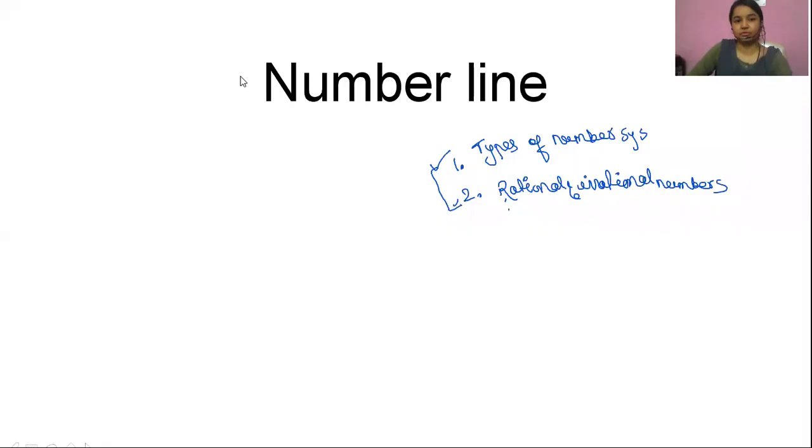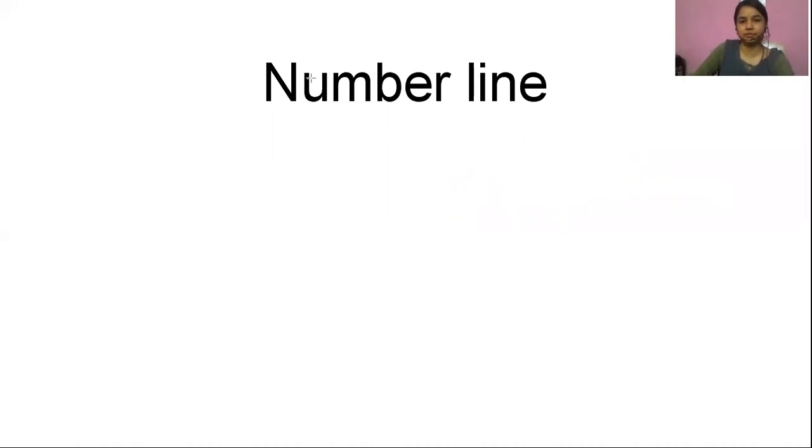So now, here we'll take one example of a number line in order to understand it in a better way. So let's say this is a number line, right? So let us suppose if I start from 0, I can lead here to 1, 2, 3, 4, 5, and so on.